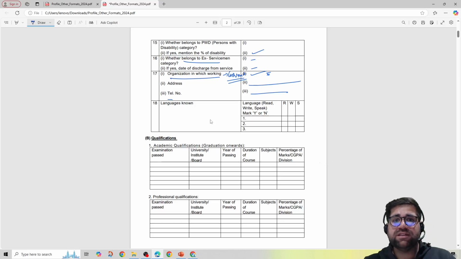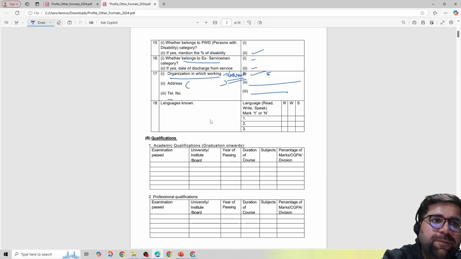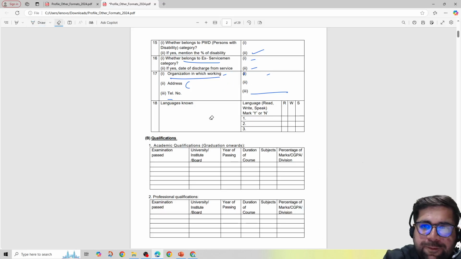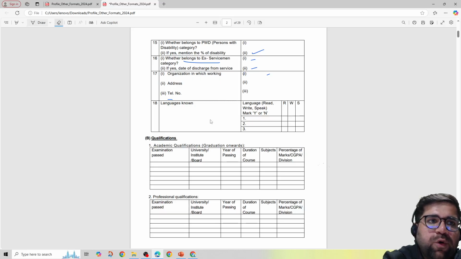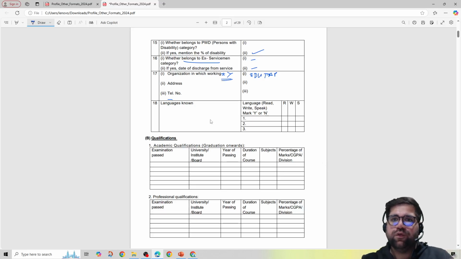Do not make the mistake of writing the things over here. Okay. For example, if I am working with EduTap, I will write EduTap over here, not over here, right? Because this will look very bad. So you have to give the answers in the second column which is allocated to you, not in the first column. In the first column they are asking you the questions.